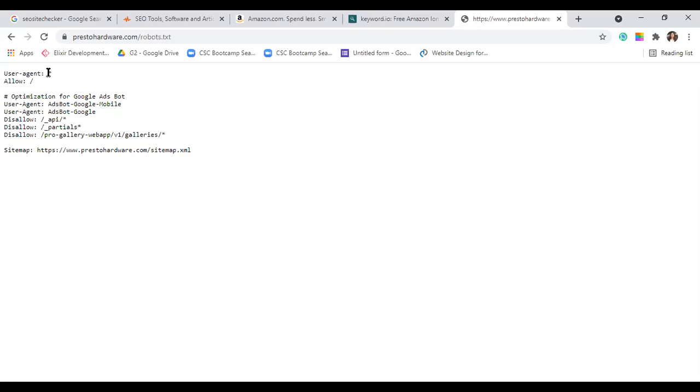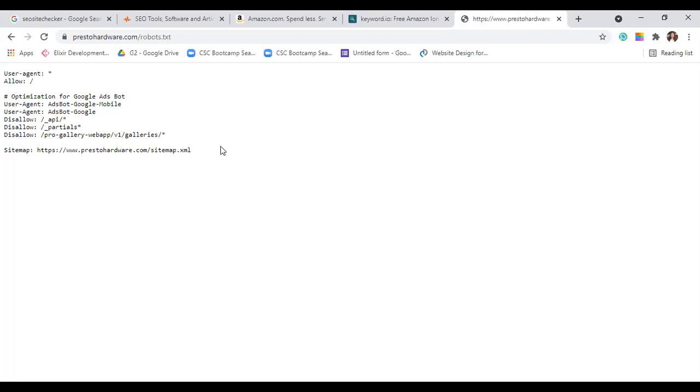Now, the next thing, it says optimization. You don't have to care about this. You just have to care about this: disallow, disallow, disallow. This disallow means that the API, the partials, and the gallery web app, these three pages of your website are not to be crawled when the search engine crawler shows up on your website. These are the three things that you don't have to crawl.